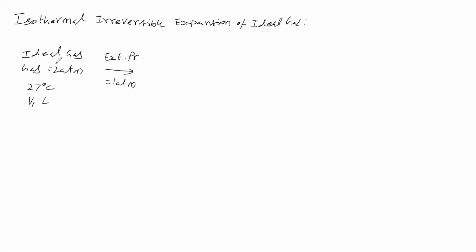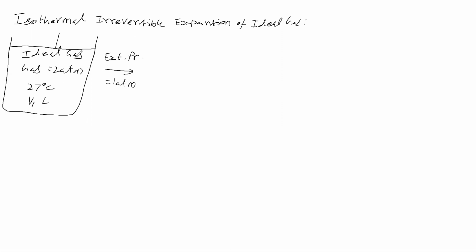Now, this ideal gas will go for what? The ideal gas pressure is 2 atmosphere and the external pressure given is 1 atmosphere. Therefore, will it go for expansion? Yes, because the pressure of the gas is greater than the external pressure. So it is going for expansion, and it is an irreversible expansion.